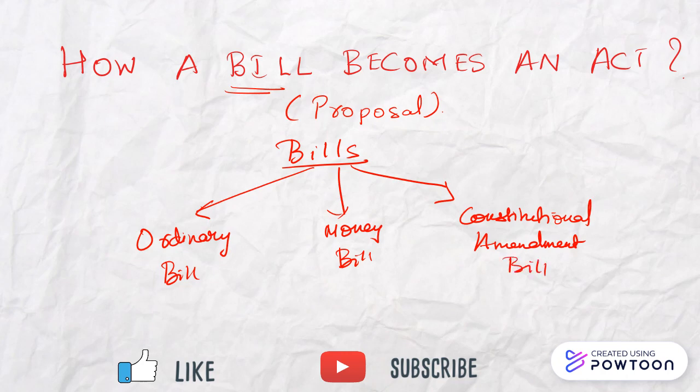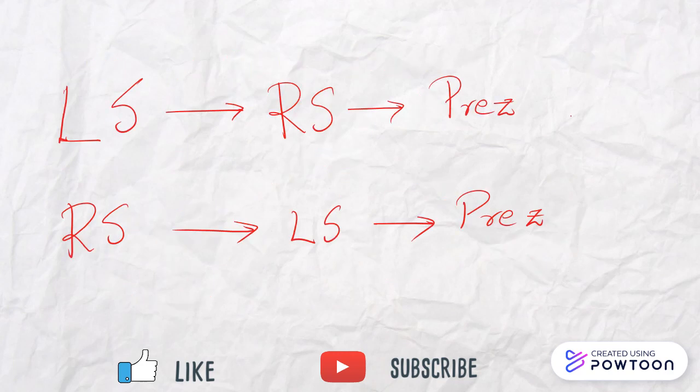bill. So in this particular video, we are going to study the ordinary bill and how an ordinary bill becomes an act. In the later videos, we will be seeing how money bills are made and how constitutional amendment bills are passed. So normally the procedure is very simple.